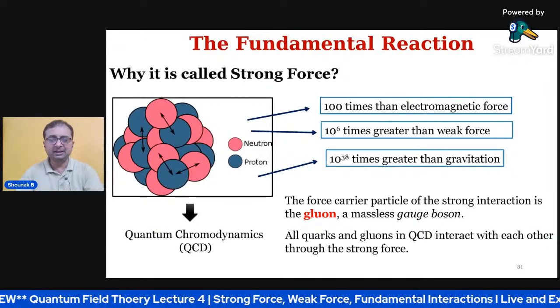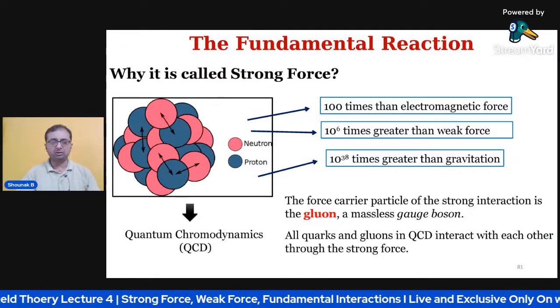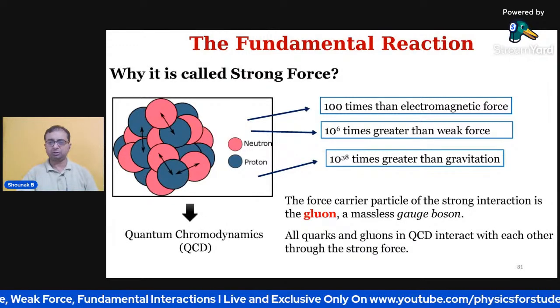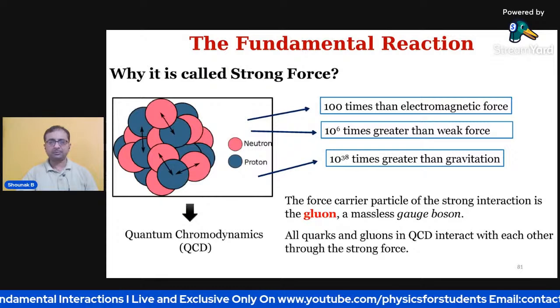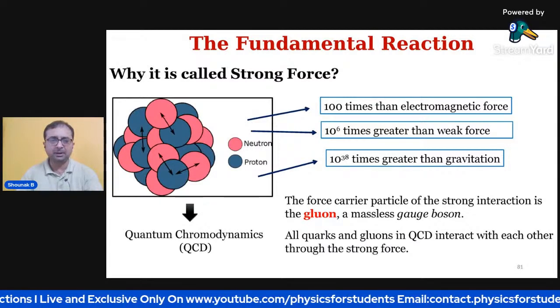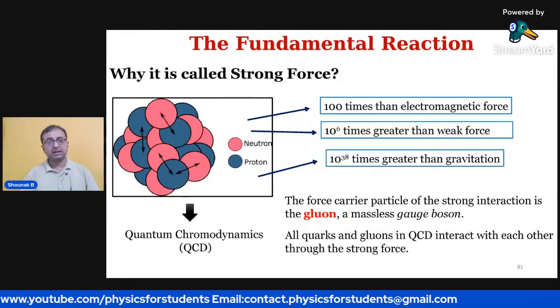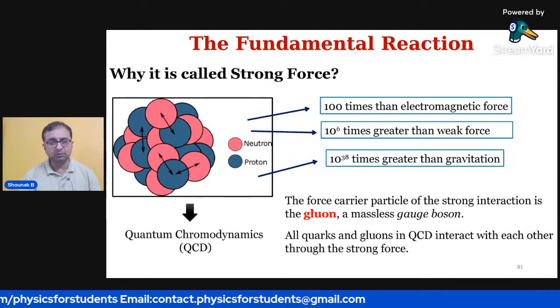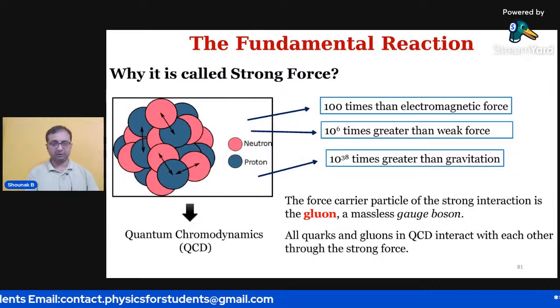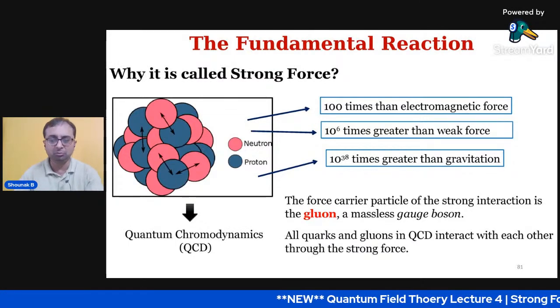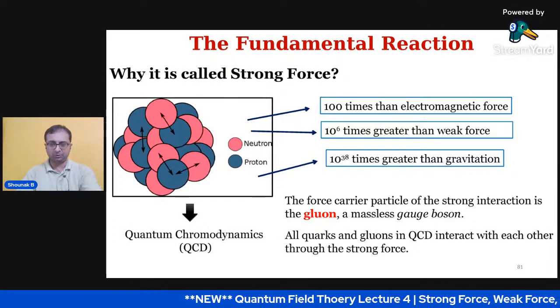Okay, so this is a quick definition of what a strong force is. It is quite simple. It binds fundamental particles together. It is 100 times stronger than the electromagnetic force, and 10 to the power 38 times stronger than gravitation. The force carrier, or the particle of the strong interaction, is basically the gluon, a massless boson.